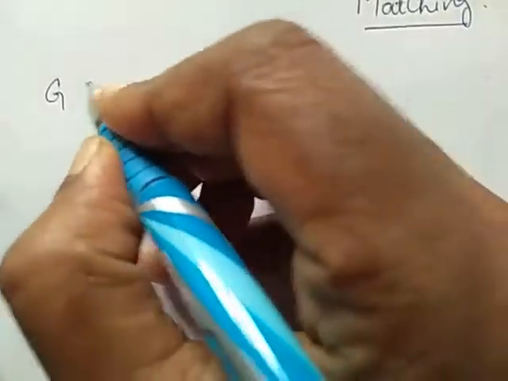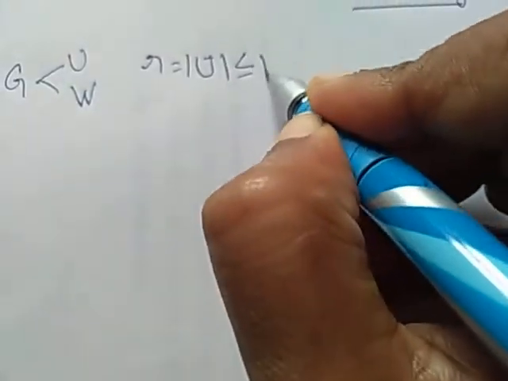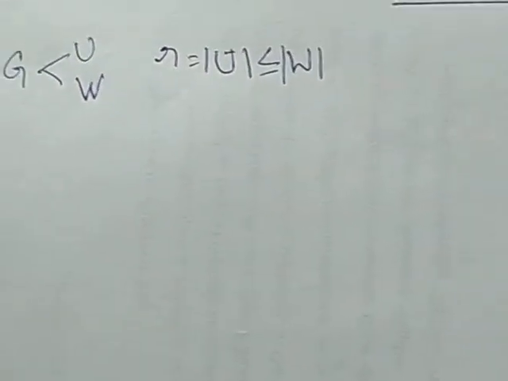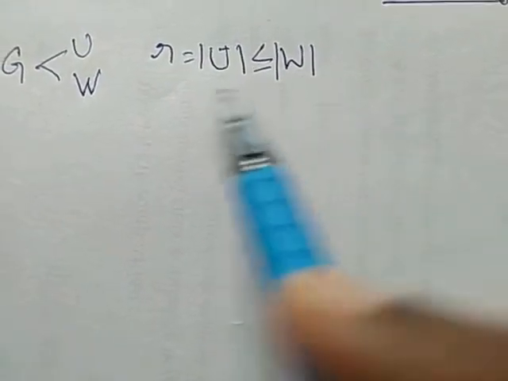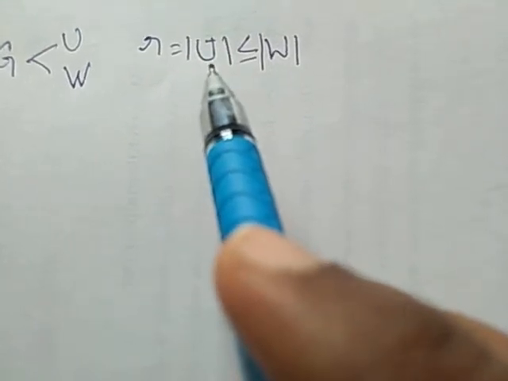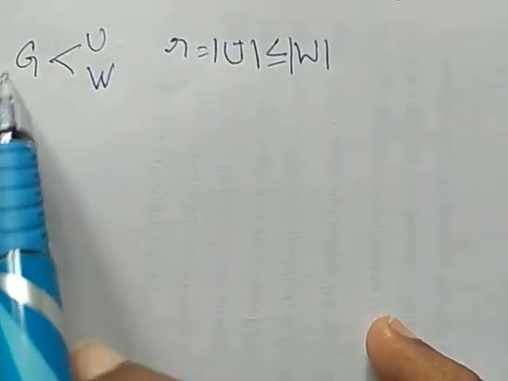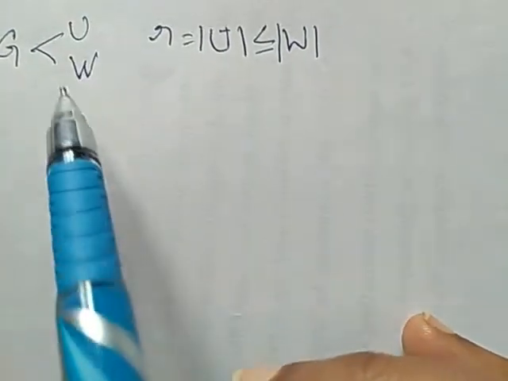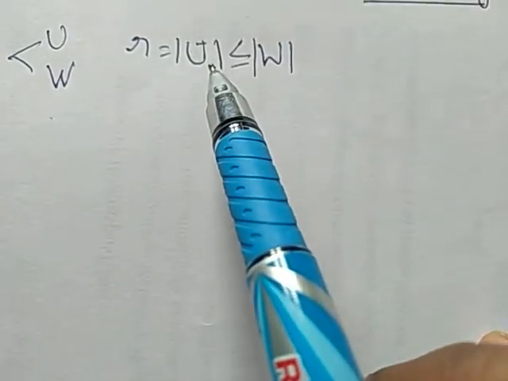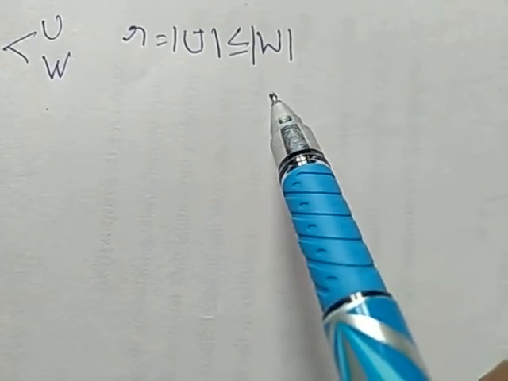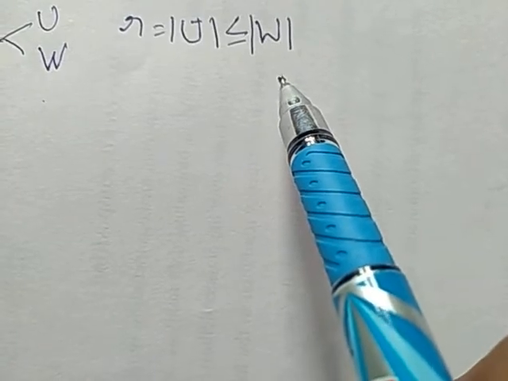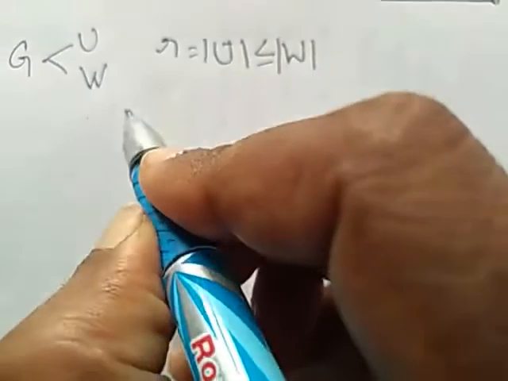G is our bipartite graph with bipartite sets U and W such that R is the cardinality of U. Whenever we are considering a bipartite graph in matching, this is the condition we are taking: R is equal to the cardinality of U, and the cardinality of U is less than or equal to the cardinality of W. Then G contains a matching of size R.